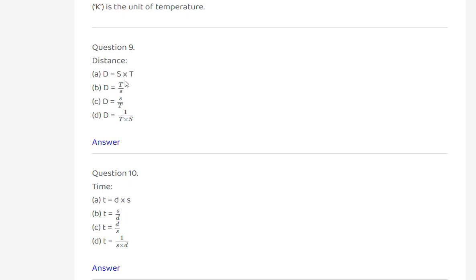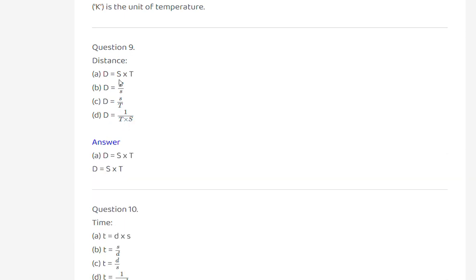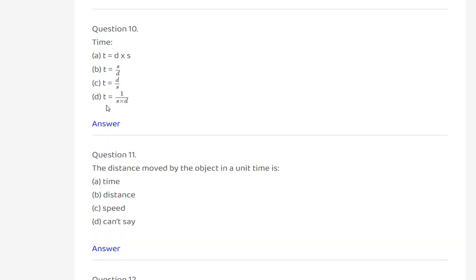Distance, d equal to s into t, d equal to t by s, d equal to s by t, d equal to 1 by t into s. d equal to s into t. Time, t equal to d into s, t equal to s by d, t equal to d by s, or t equal to 1 by s into d.